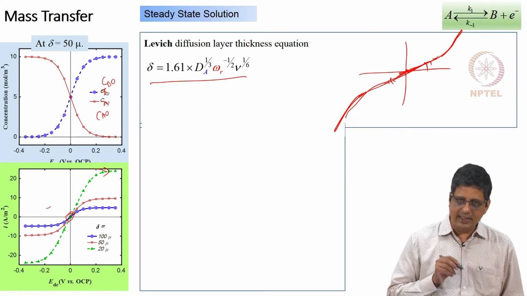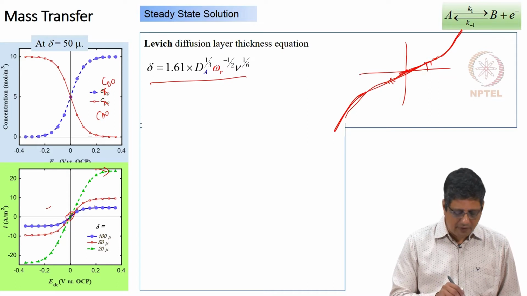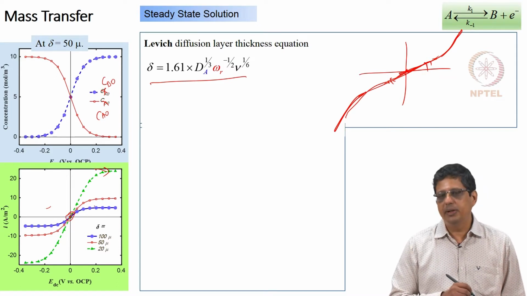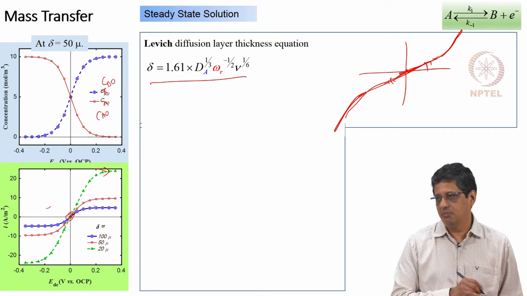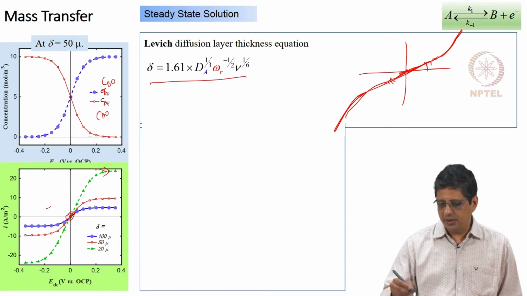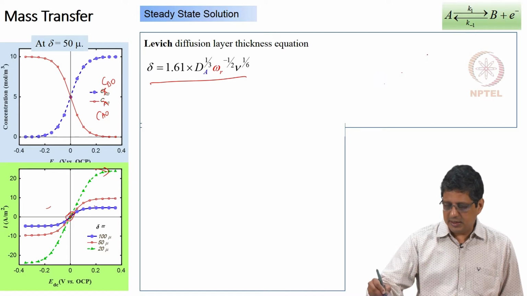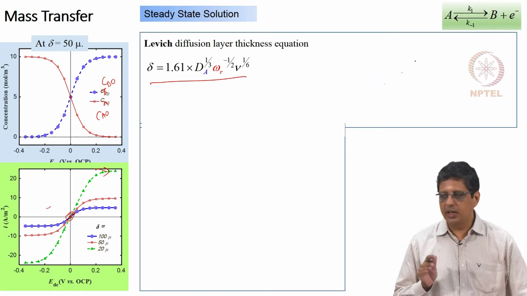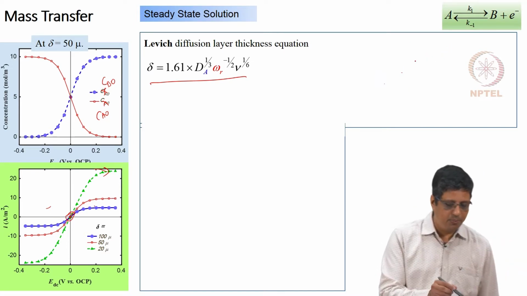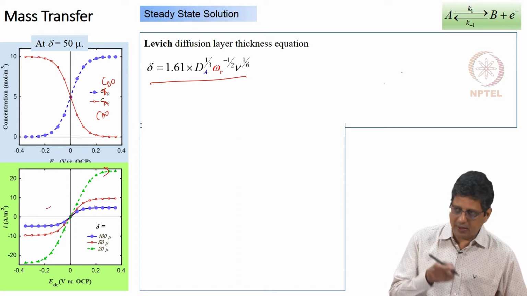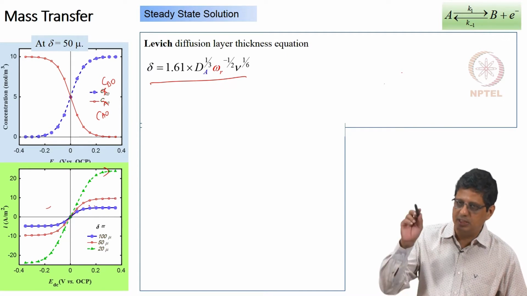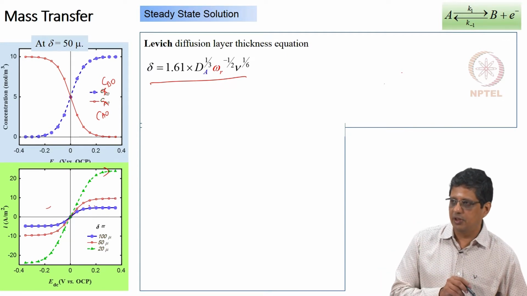I move a little away, I see the difference, and even right here, if I do impedance spectroscopy, I will find the mass transfer effects are seen. Okay. So when both are significant, you call it the mixed control regime. In the potentiodynamic polarization curve, you would get curves like this, and experimentally when you do it, you will get curves like this. You do not get the exponential curve that you see for the ferro-ferri.